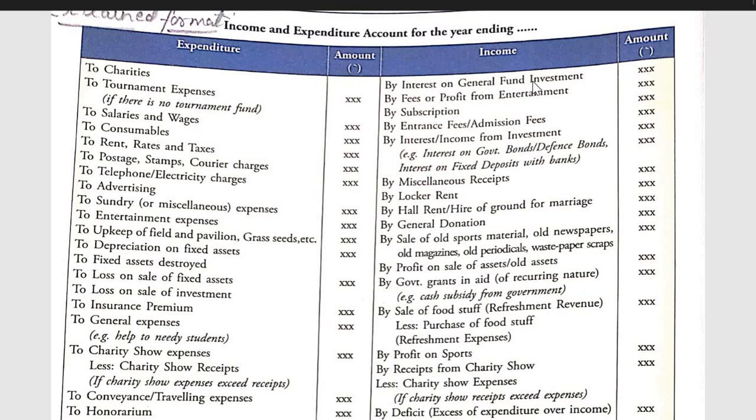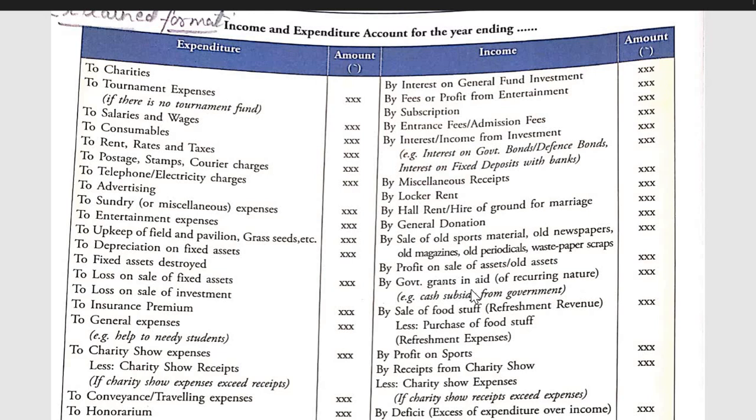Incomes: interest on investment, fees received or profit from entertainment, subscription, entrance fees, admission fees, interest from investment, miscellaneous receipts, locker rent, hall rent, hire of ground for marriage, journal donation, sale of old sports material, periodicals, profit on sale of asset, loss, expenditure, profit, income.